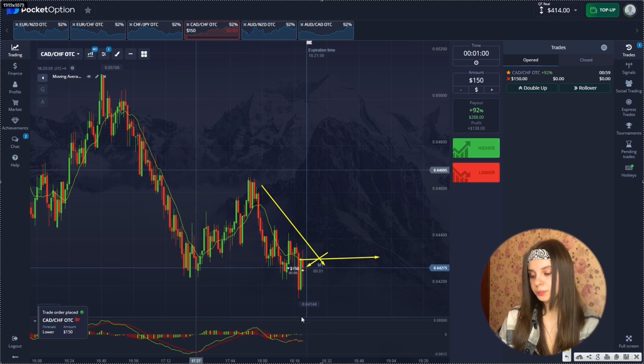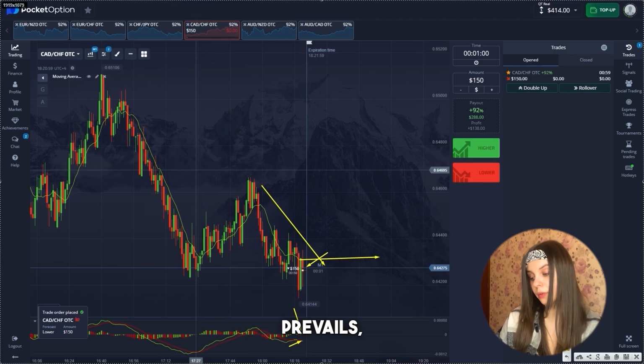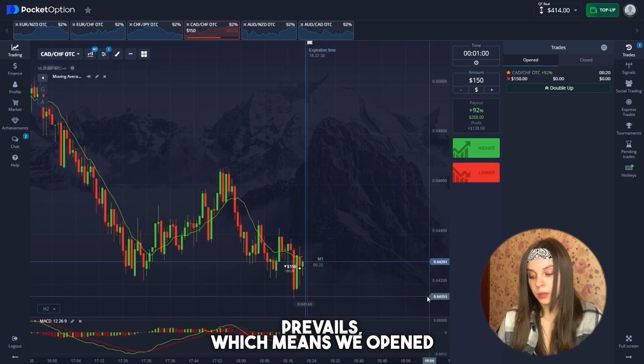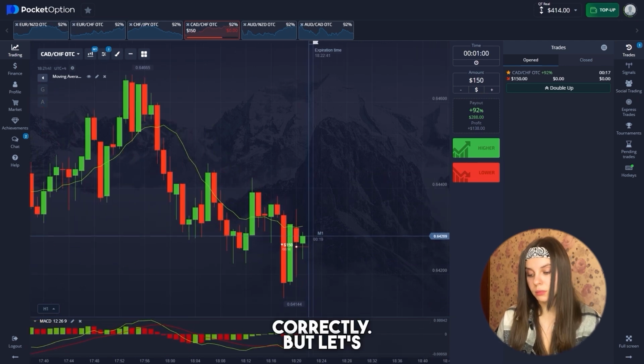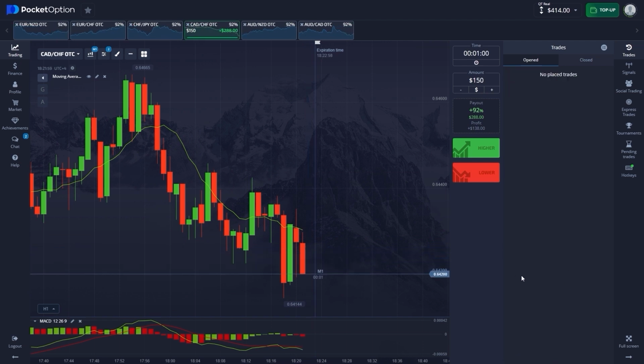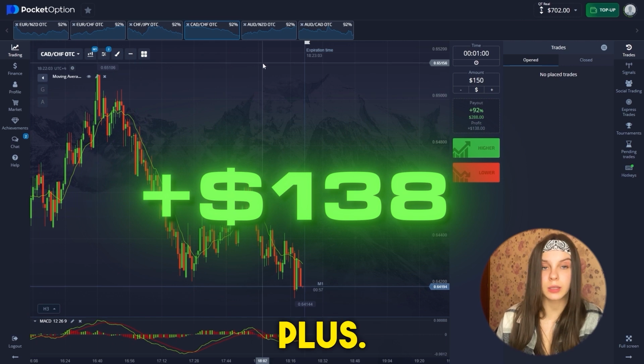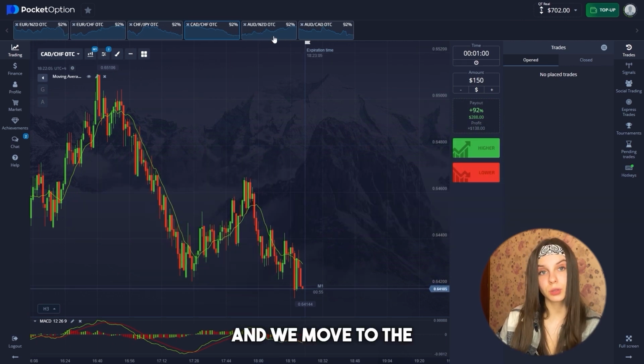And also, the last bar is red, and the red moving average prevails, which means we opened the deal correctly. But let's watch the chart. Yeah, I was right, great. This deal also closes in plus, and we move to the next.